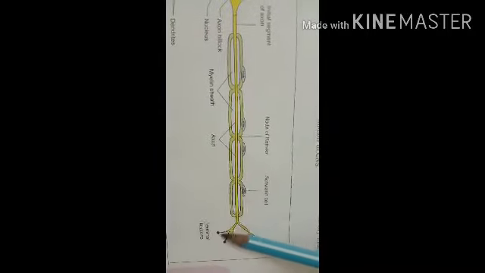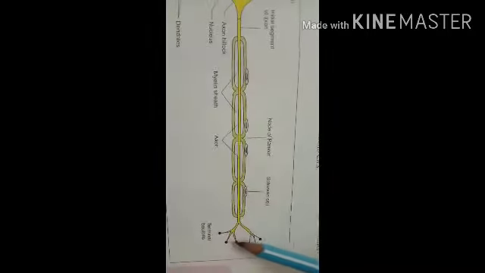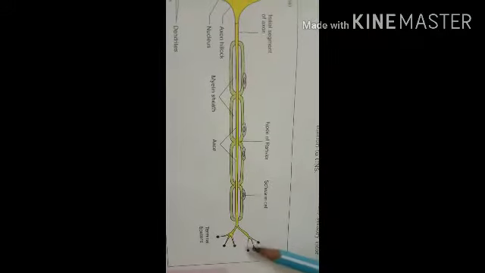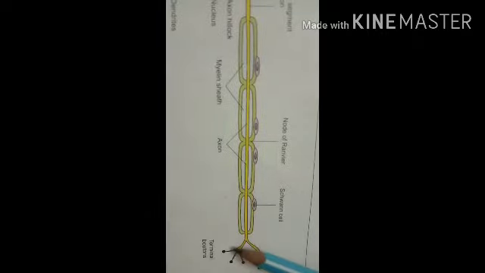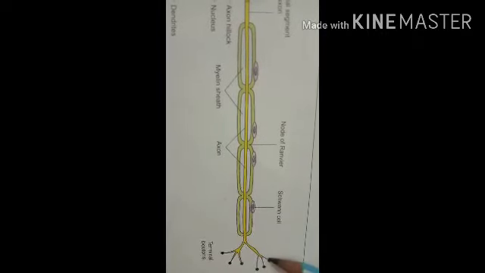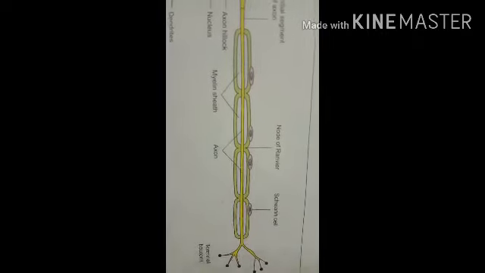The ending part of the axon divides into small button-like structures called terminal buttons, and through the terminal buttons the axon is connected to other neurons.